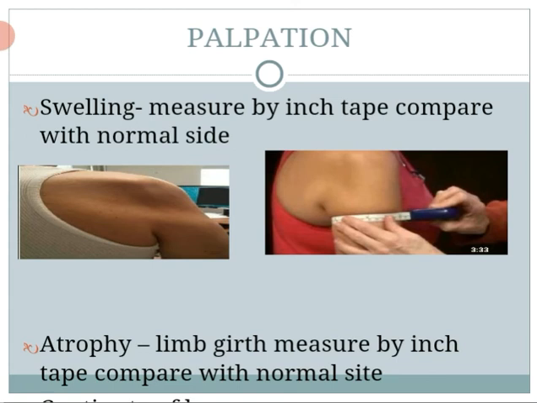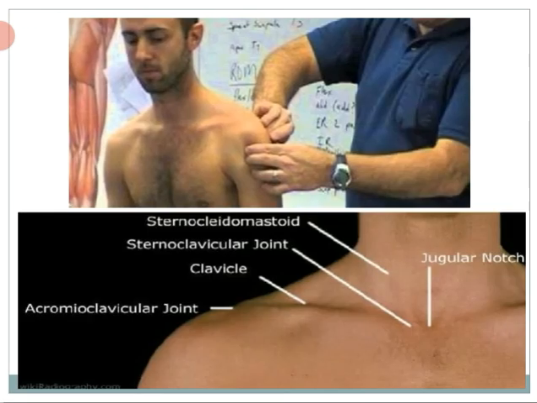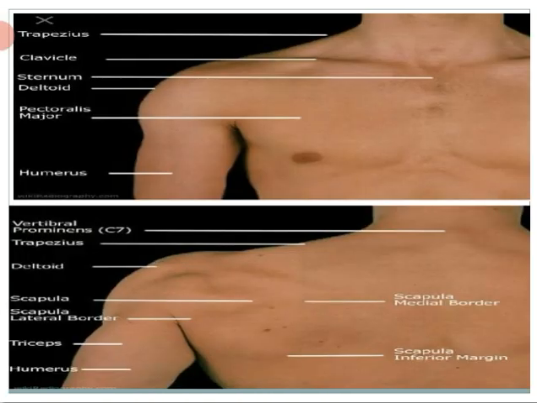In palpation, we can touch the patient and measure. First is swelling. If there is swelling in one shoulder, you can measure it with an inch tape and compare with the normal side. Then we know how much swelling is present. For atrophy also, you can measure the limb girth and compare with the other side. Then for continuity of bone, we can palpate the bone, like you can see in the picture which bone is where, and we can also palpate the muscle.